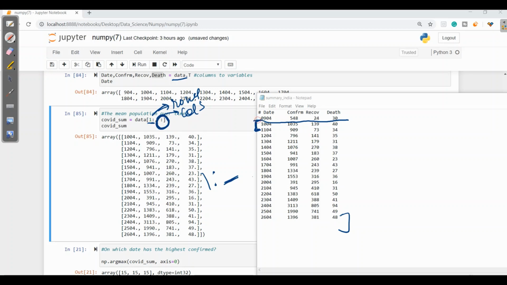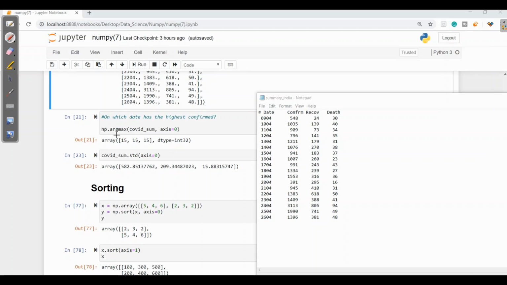That means it will print from 1004 onwards to the last. So let's print this. Here when I compare, I got from 1004 to 48, but the first row is ignored as we have given the condition from the first row to the last.